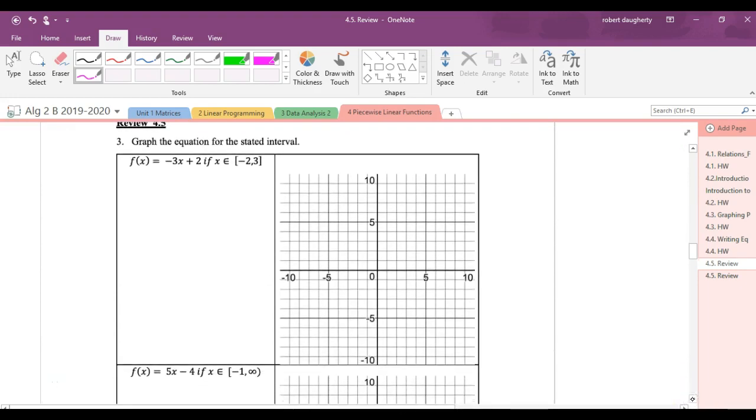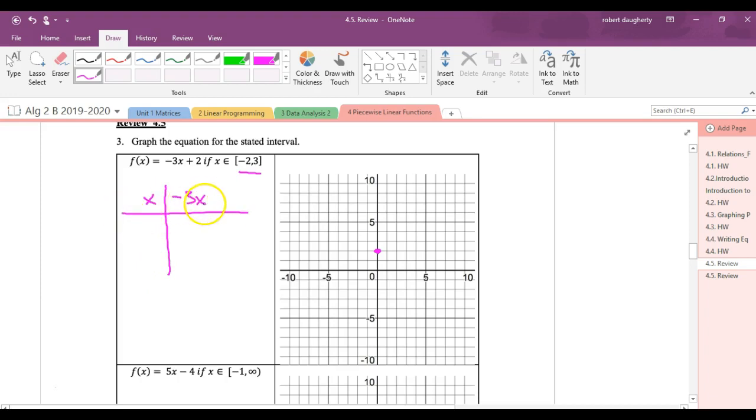So graph this equation for the stated interval. Graph f of x is negative 3x plus 2. This line has a y-intercept at 2. I could do it that way, or why don't we just back up and do it this way? I've got those two endpoints, so why don't I just substitute those in, because I'm going to need those values.